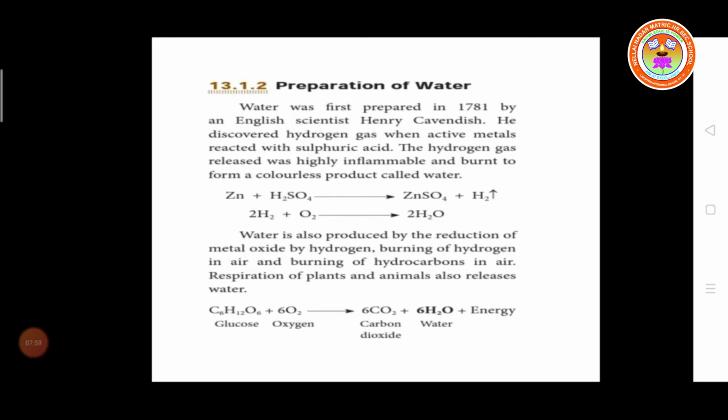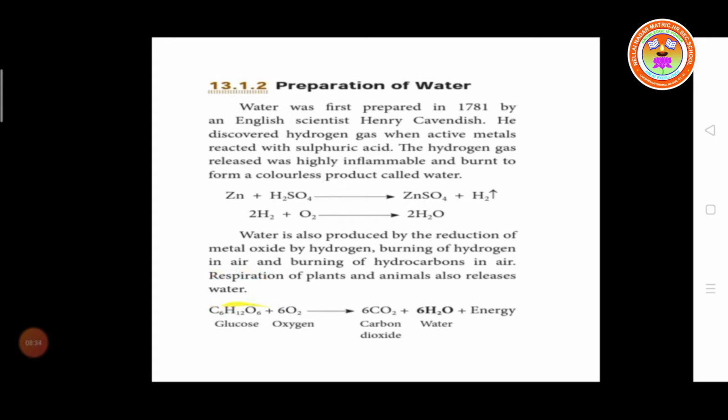So water is also produced by the reduction of metal oxide by hydrogen and the burning of hydrogen in air. Burning of hydrocarbon in air and respiration of plants and animals also release water. These are the ways to produce water: reduction of metal oxide by hydrogen, burning of hydrogen in air, burning of hydrocarbon in air, and the respiration of plants and animals.